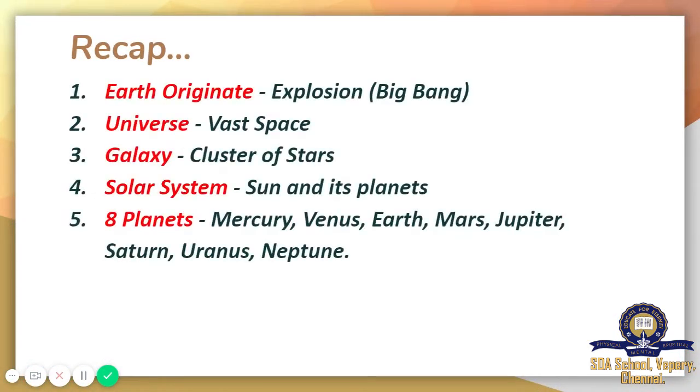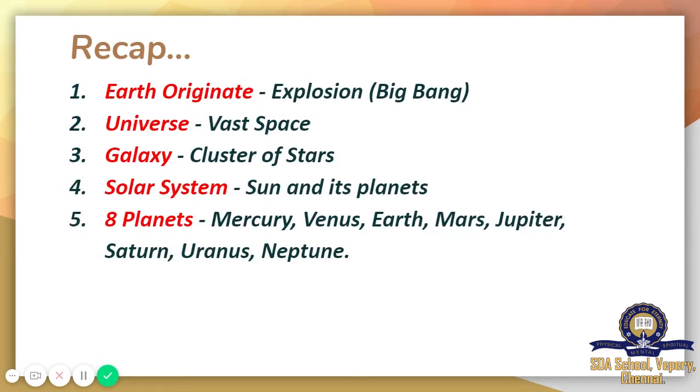Okay, last class we learned how Earth originated, that is, how Earth is created. Earth is created by a very big explosion. That explosion is called the Big Bang. Because of this Big Bang, many celestial bodies are created. Next, we learned about the universe. What is a universe? It is a vast expanse of space. What is a galaxy? Galaxy is a cluster of stars.